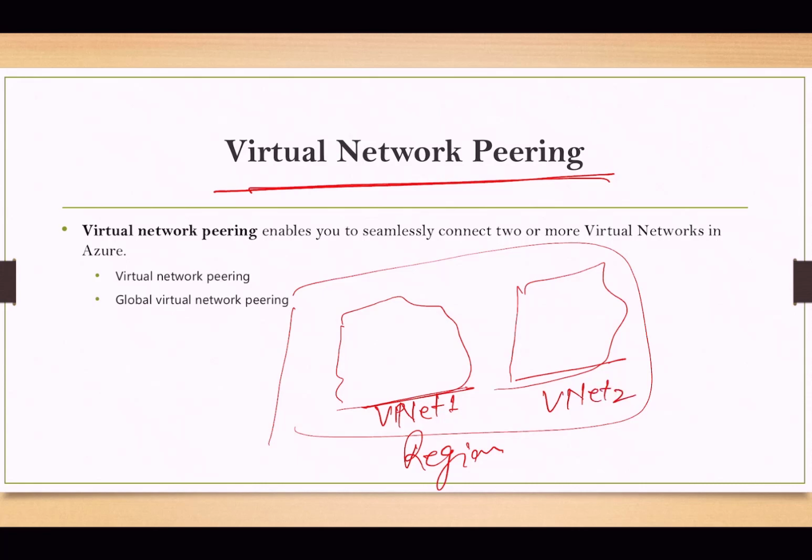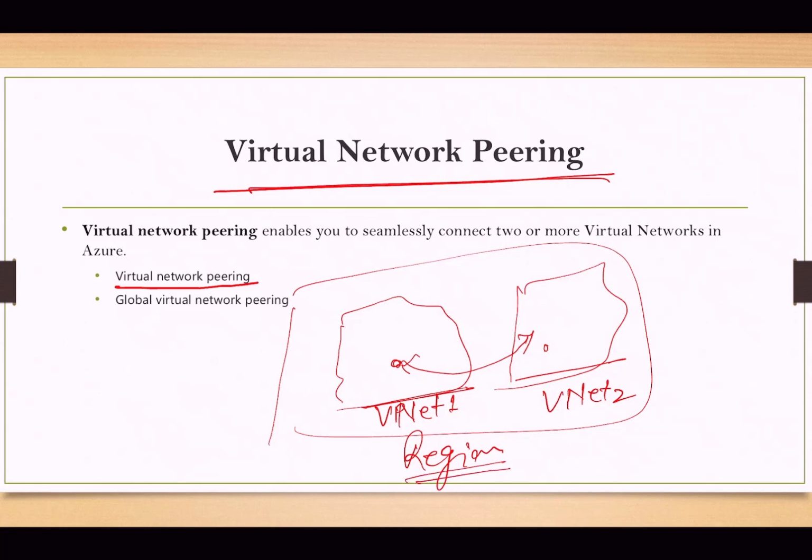These are logically separated, but when you need to connect these devices with each other, we require some kind of peering. Once we have set up a peering, then our data travels very quickly. It's like extending our network to the different networks. We have two types of peering. One is virtual network peering, that normally connects networks in the same Azure region.